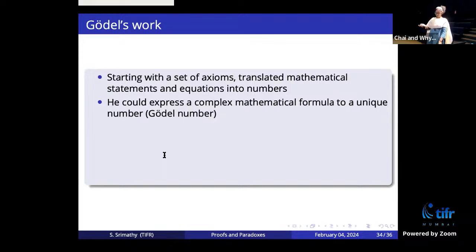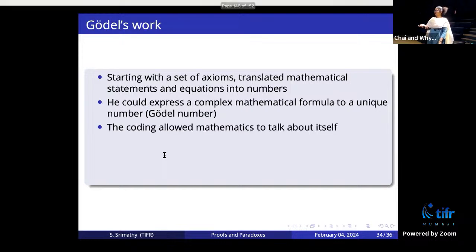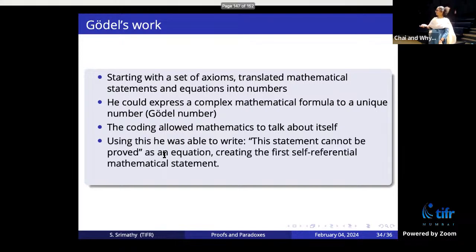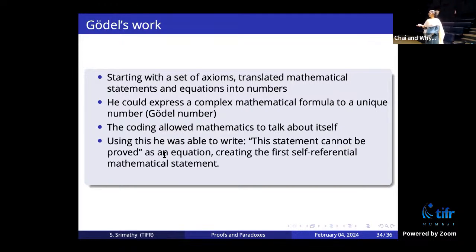That number is called the Godel number, named later. And this coding allowed mathematics to talk about itself, the set of axioms from which it is built. He could talk about the whole arrangement of starting with axioms and formulas. He allowed this coding to talk about itself in some way. Okay, this is very vague, but the idea is that once the system talked about itself, it arrived at contradictions. Using this, he was able to write something like, this statement cannot be proved, as an equation.